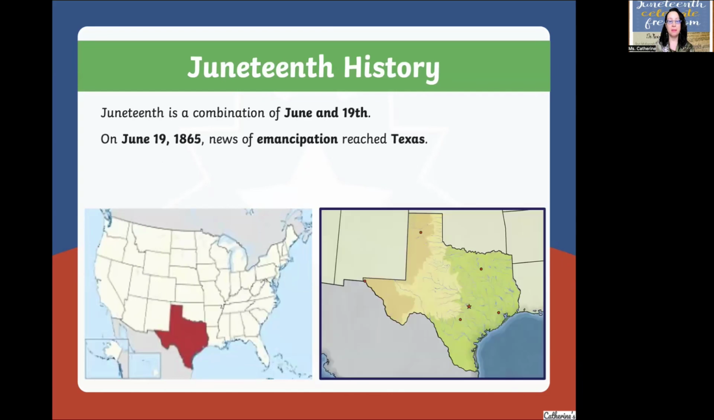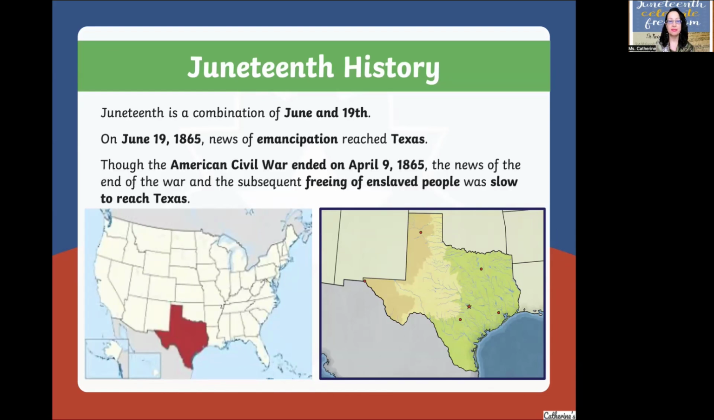Okay, so this is a map of the United States. On the left and in red is the state of Texas. And on the right is the state of Texas. And you will see the star here. Though the American Civil War ended on April 9th, 1865, the news of the end of the war and the subsequent freeing of enslaved people was slow to reach Texas.